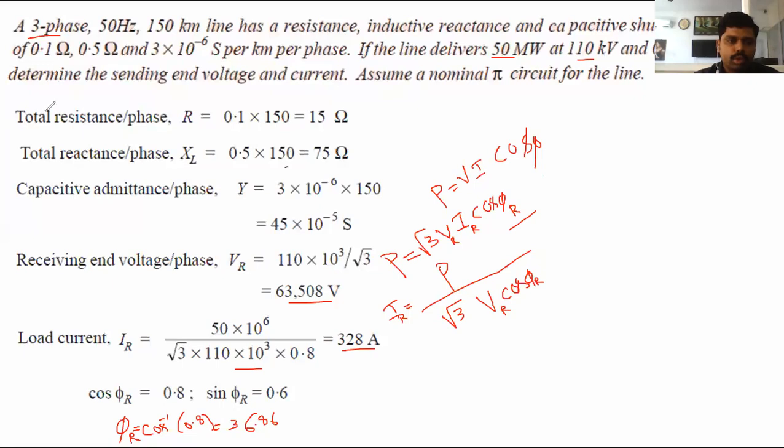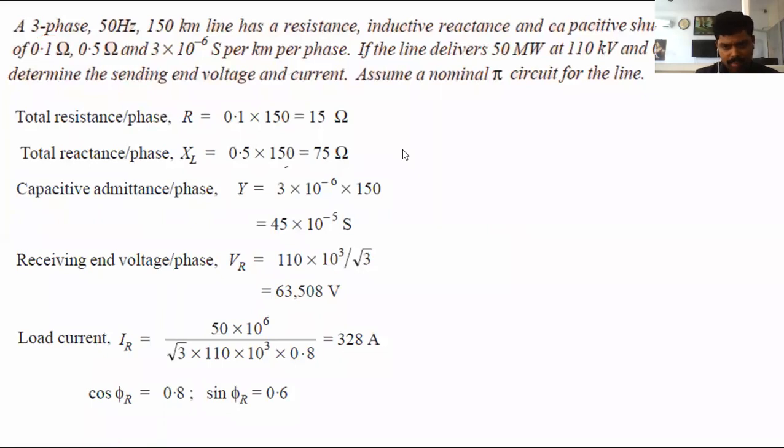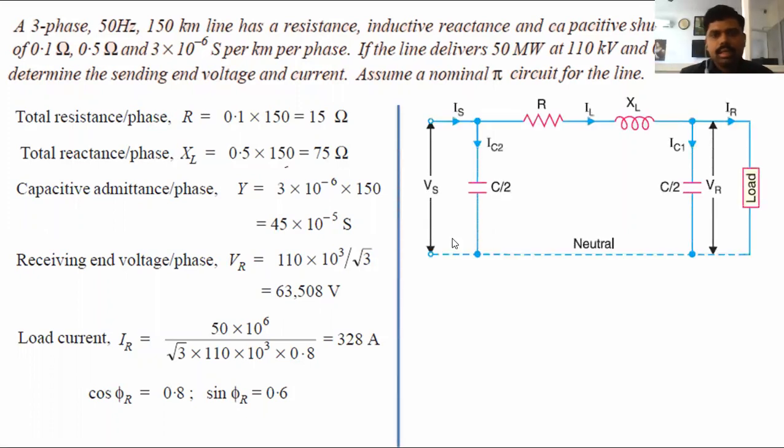Here we want to find out two parameters: one is the sending end voltage Vs, the other is the sending end current Is. With the help of the nominal pi method we can find them. Up to now we have noted down the given data. Next we want to draw the circuit diagram and then the phasor diagram. This is the circuit diagram of the nominal pi method, where the capacitor is divided into two.